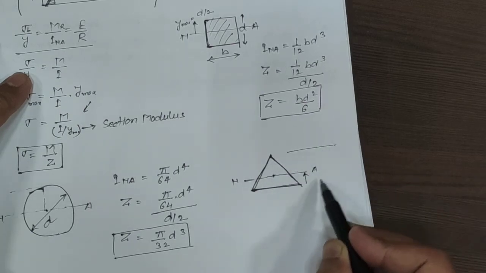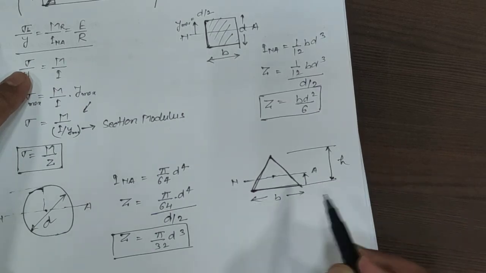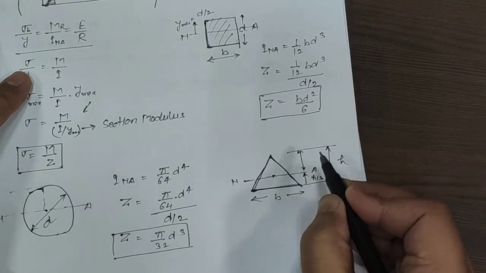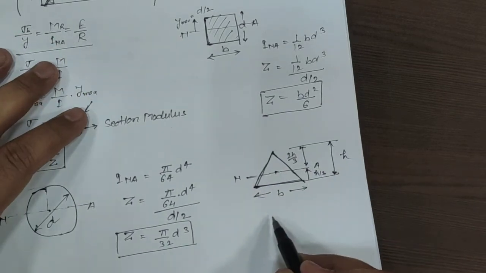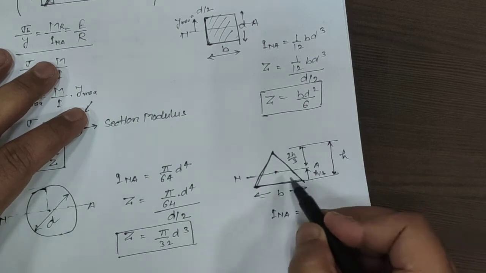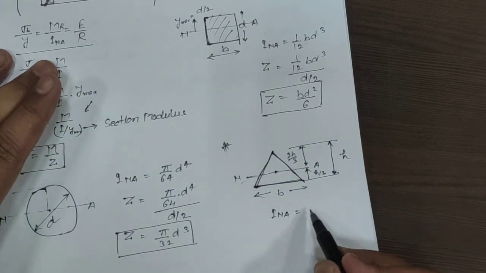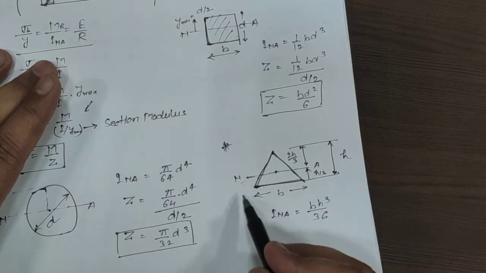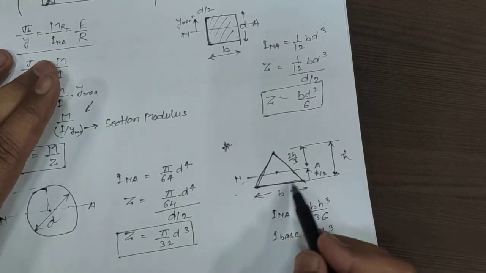Let's say the height is given by h, and b is the base. Then this value is h by 3, and from here to here we have 2h by 3. So this is the neutral axis, and this is the location of the neutral axis for the triangular section. Then I, the moment of inertia about the neutral axis, is b h cube by 36. This whole exercise you have done in engineering mechanics. About the base it is b h cube divided by 12, if we require the moment of inertia about the base.